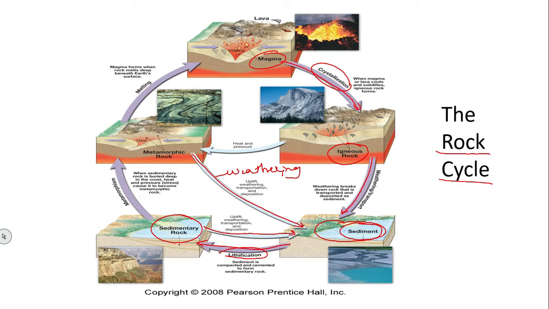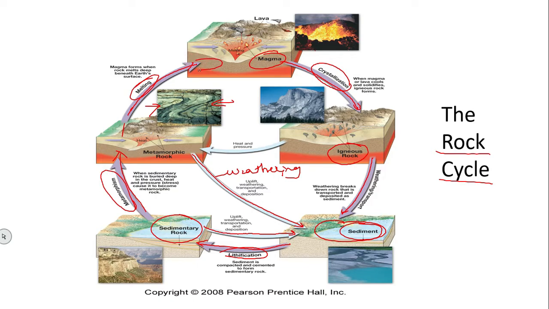This sedimentary rock, when it goes through metamorphism, that is pressure and temperature conditions, will form metamorphic rock. And if the pressure and temperature increase on this particular rock, it will melt, and again that will form magma.